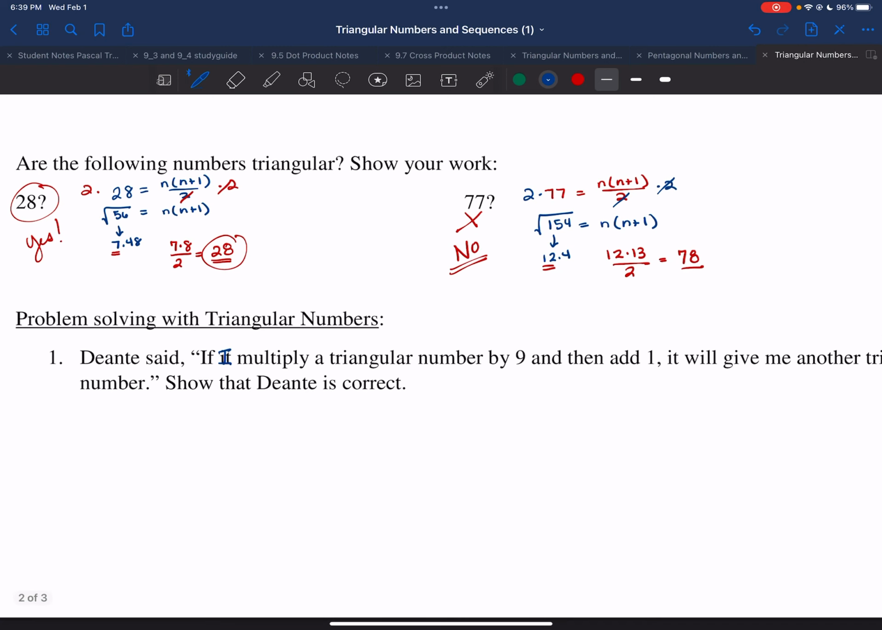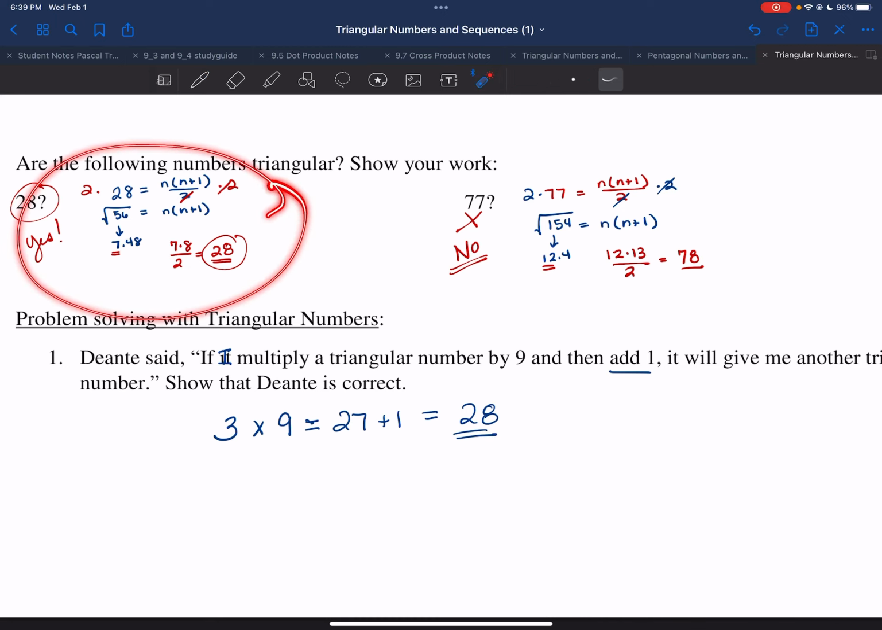So let's go ahead and start with an easy one. I know that 3 is a triangular number. I'm going to multiply that by 9 and I get 27. And then he says to go ahead and add 1, and so I get 28. Is 28 a triangular number? Yep, we just proved it in a previous problem. So that one checks out.